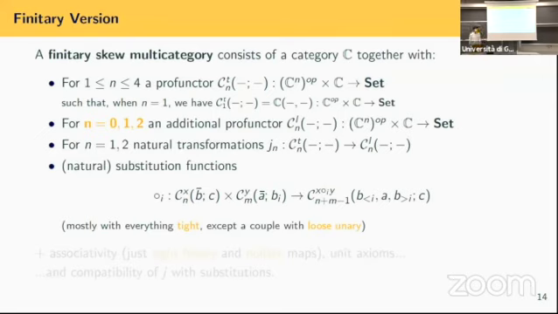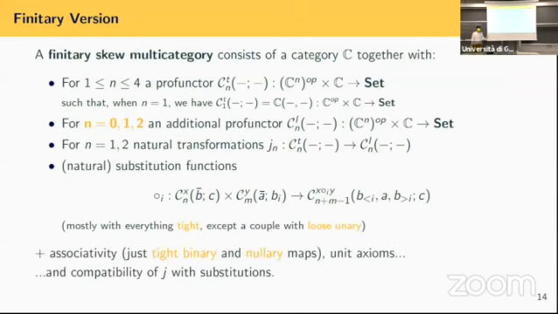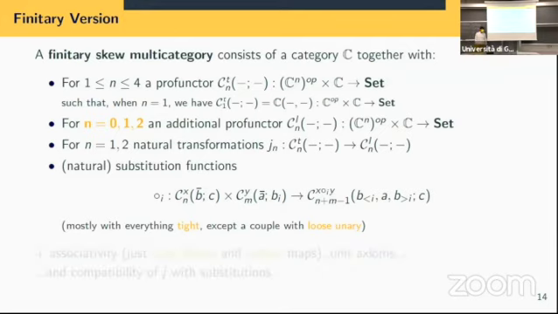And then substitution functions, again, we will need to add a bit more from the normal case because we also need some loose unary substitution here and there, but it's not too much more. And also with the axioms, associativity is basically with tight maps, so still nice, except that we need to add an axiom also for compatibility of J with some substitution, but not much. So basically the idea is the same with a couple of axioms more.